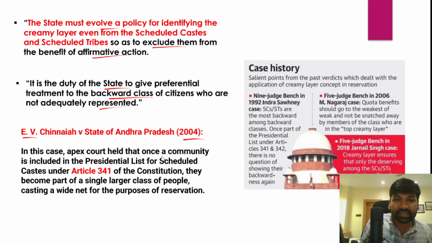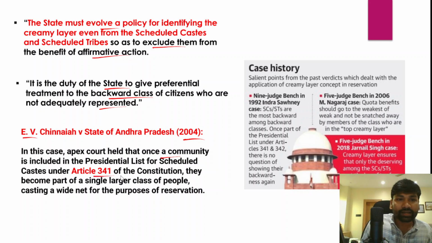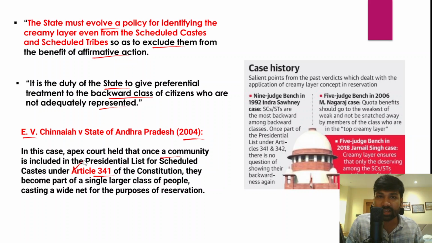The apex court held that once a community is included in the presidential list of scheduled castes under Article 341 of the Constitution, which the President can issue, they become part of a single larger class of people, casting a wide net for the purposes of reservation.